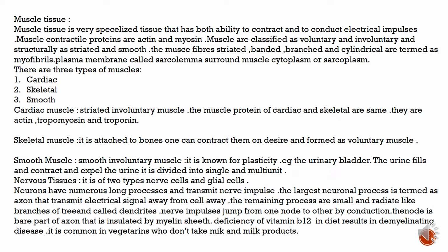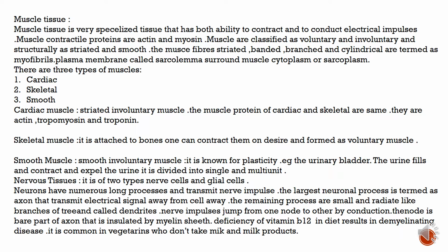There are three types of muscles: cardiac, skeletal, and smooth. Cardiac muscles are striated involuntary muscles. The muscle proteins of cardiac and skeletal muscle are the same: actin, tropomyosin, and troponin. Skeletal muscle is attached to bone. One can contract them at will, and so they are known as voluntary muscles.